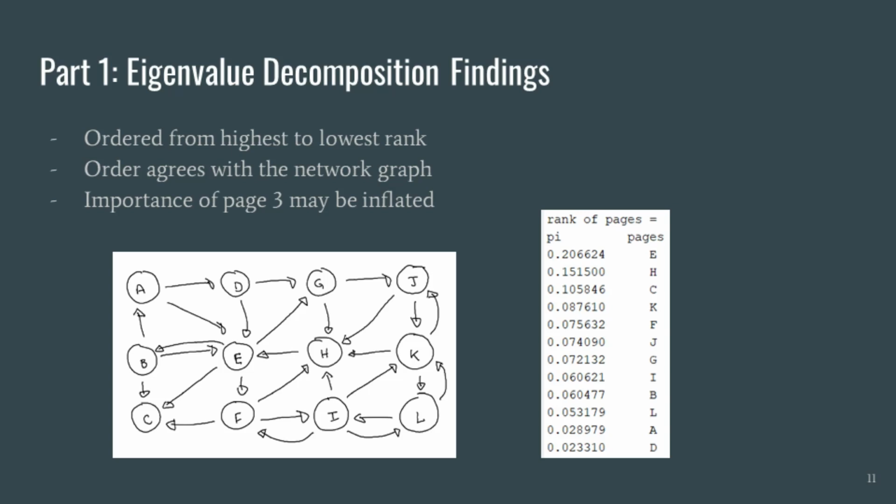And if you take another look at the network image, you can see that this ordering makes a lot of sense. 5, which correlates to the letter E, has the highest rank because it has the most arrows pointing in and out of it, as compared to the rest. And subsequently, pages 1 and 4, which correlate to A and D, are the least important, or have the lowest rank, because they have the least amount of activity. Very few links point in or out of them.